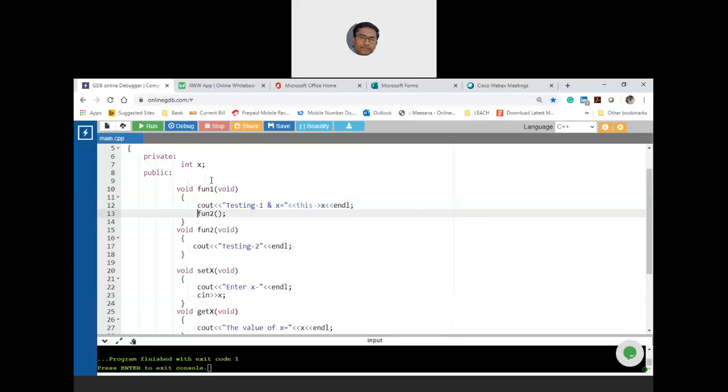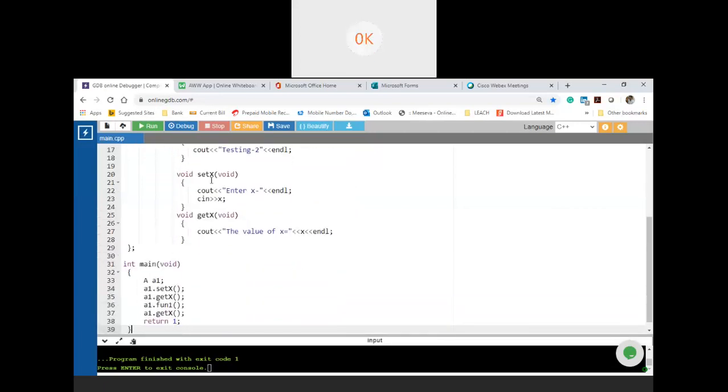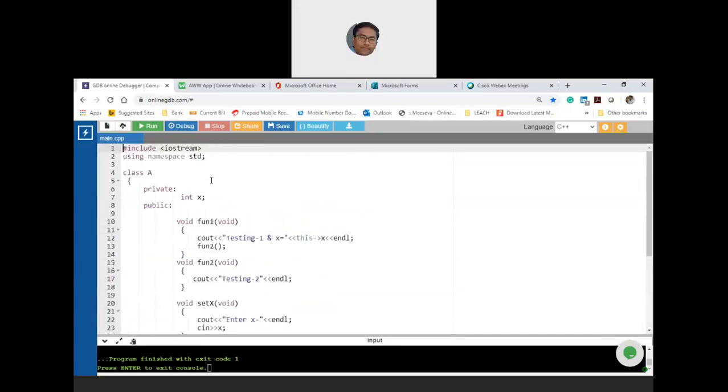Sir, in this case, how is the processor working, sir? Without an object, we are calling a member function from a member function. No, I'll tell you how. See, what is the class? Class is A. Inside the class, how many member functions are there? Fun1 and fun2. It's not about the processor. The compiler will blindly treat fun1 and fun2 as two different member functions. It doesn't care what is inside the logic. That is point number 1.